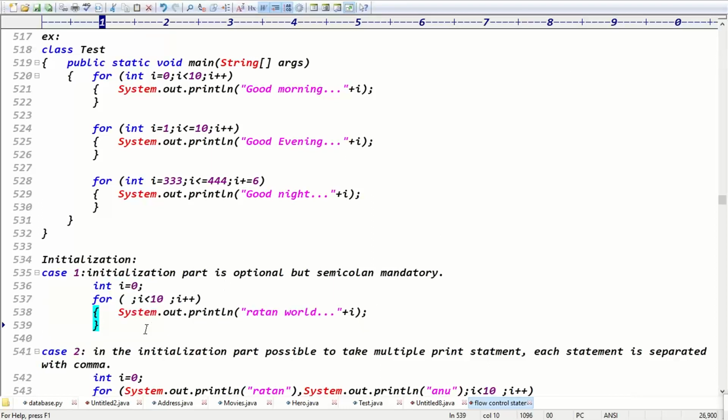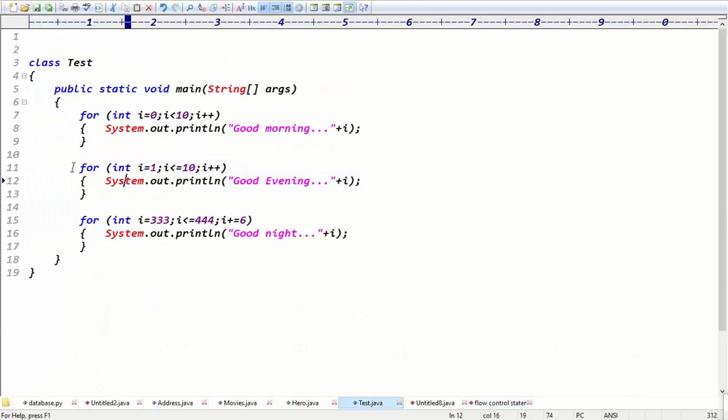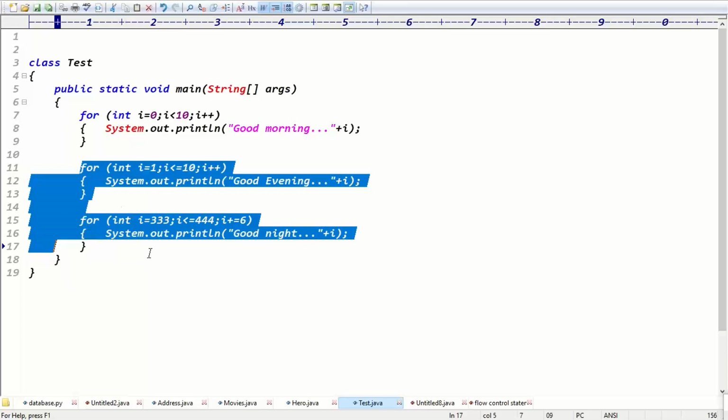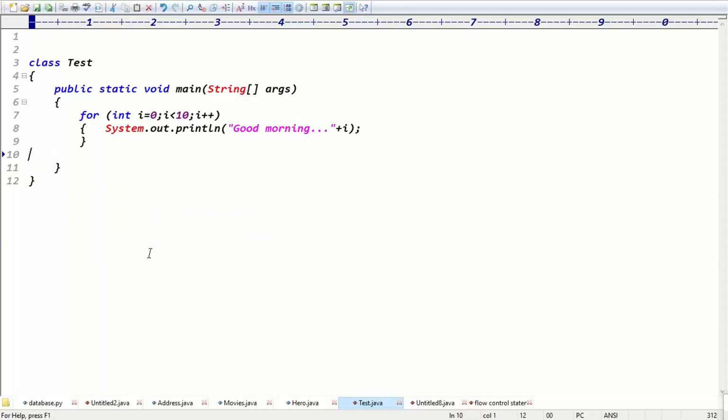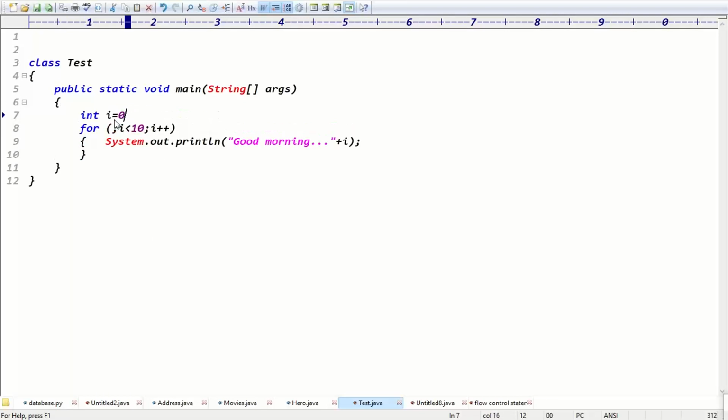So if you take the initialization part, I will do the modification on each and every part, guys. The first point, initialization part. If you check the initialization part, I removed initialization here. I placed initialization somewhere outside. Then tell me, guys, here I didn't put the initialization inside the for loop. Is the initialization part optional or mandatory?